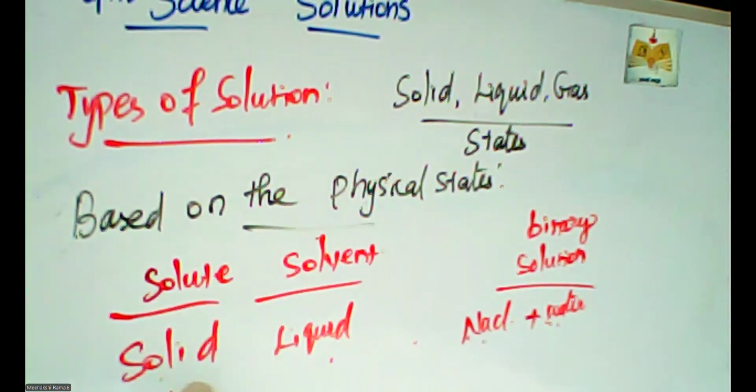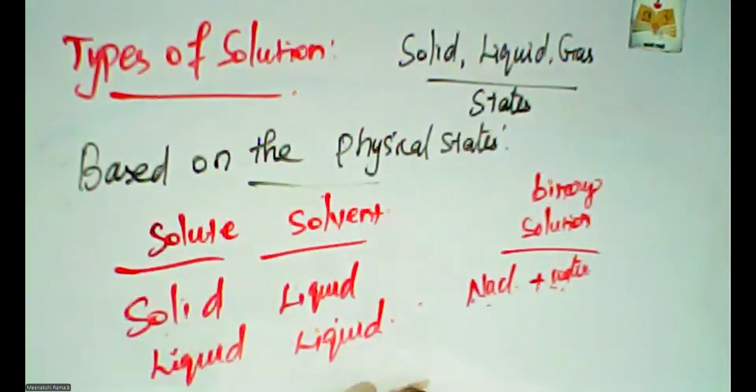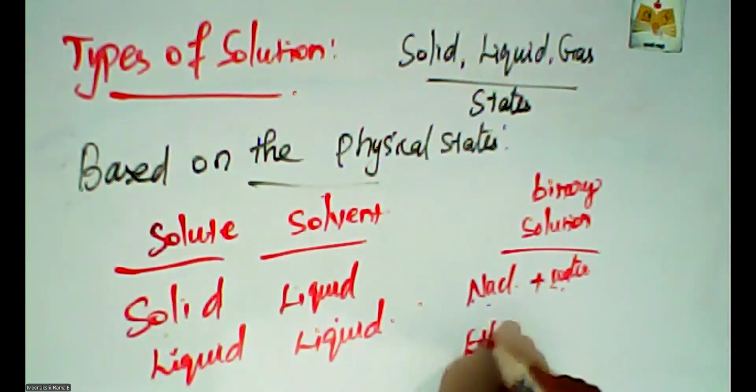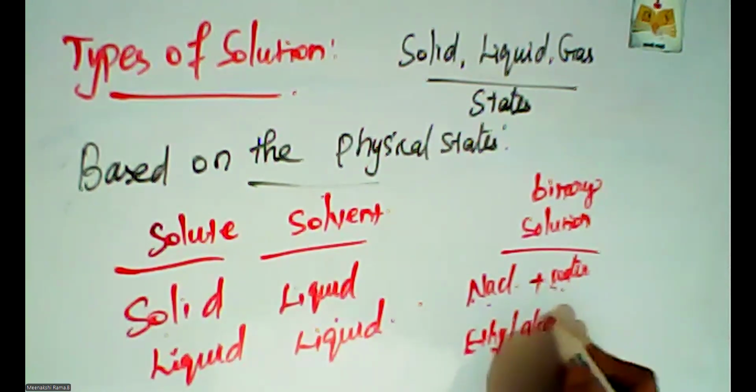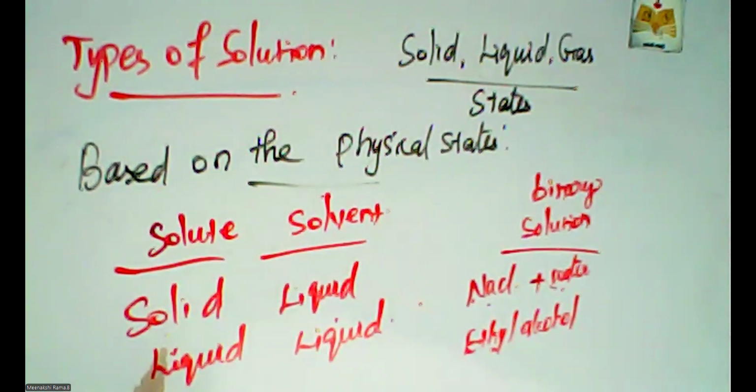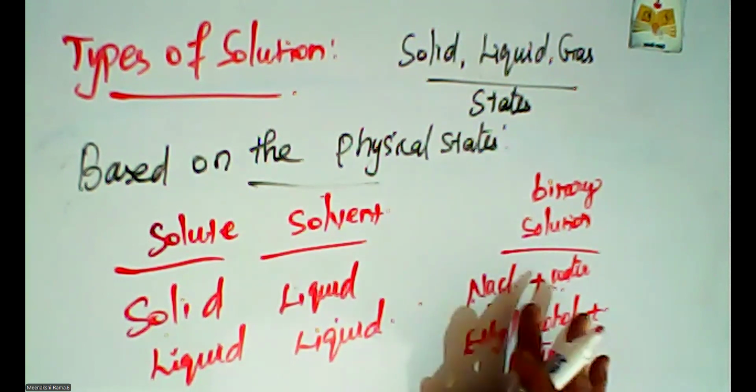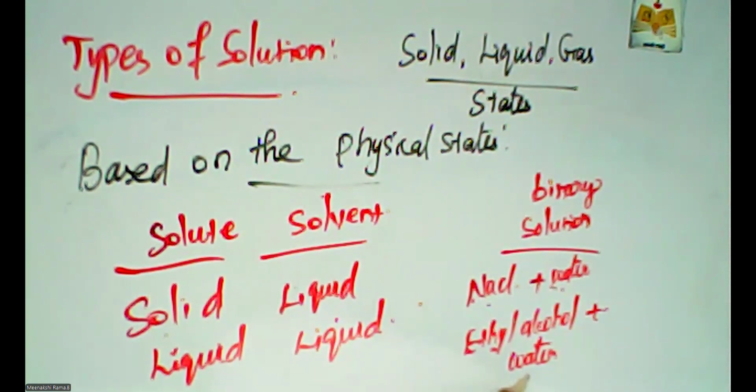And then next one is liquid and liquid. Both are in liquid state. Liquid state means ethyl alcohol, and one more liquid example is water. Ethyl alcohol is completely dissolved into water, so this solution is an example of a liquid mixture.